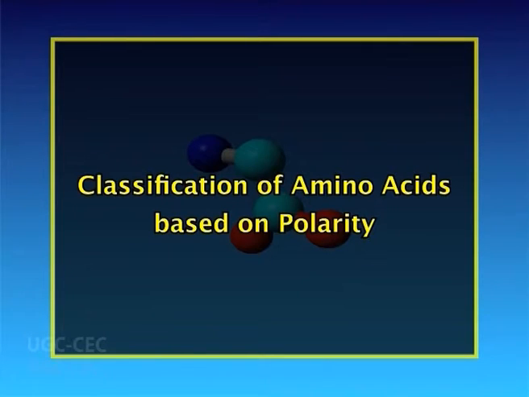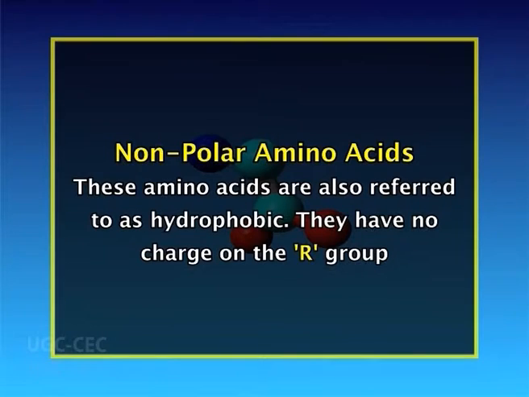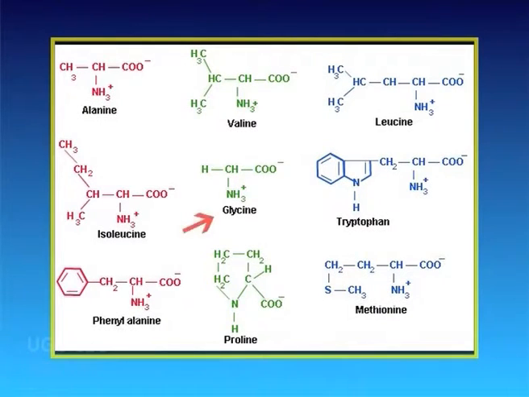Okay. Now we will talk about the classification of amino acids based on their polarity. Amino acids are classified into 4 groups on the basis of polarity. The polarity in turn reflects the functional role of amino acids in protein structure. Non-polar amino acids. These amino acids are also referred to as hydrophobic. They have no charge on the R group. These include glycine, alanine, valine, leucine, tryptophan, etc.